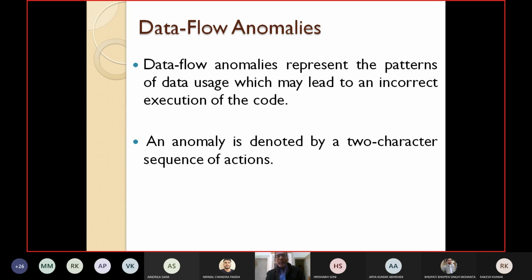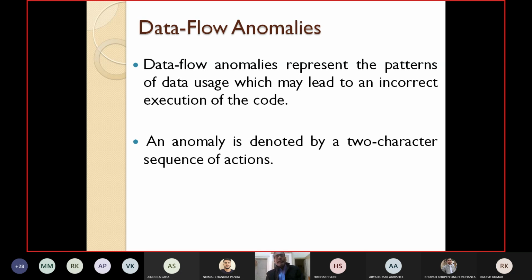The data flow anomalies represent the patterns of data usage which may lead to an incorrect execution of the code, which may lead to some bug.